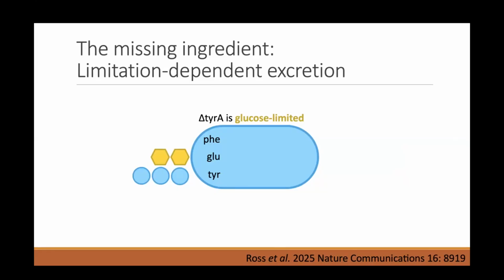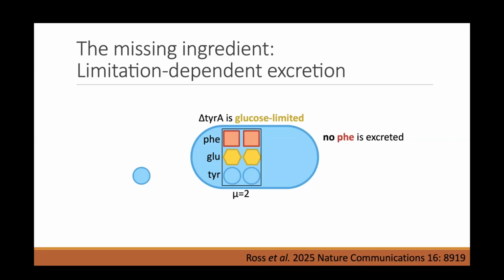So in my previous models, they were on autopilot, they would just continuously excrete. What we put in our new model is what we call limitation-dependent excretion. So if this particular microbe is limited by glucose, they take up the glucose and amino acid that they require, and they synthesize amino acid proportional to their glucose intake, and that's it. Their growth rate is determined by Liebig's law of the minimum. They have no extra phenylalanine to excrete.